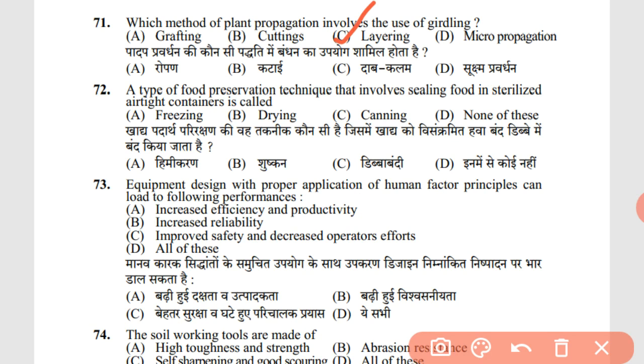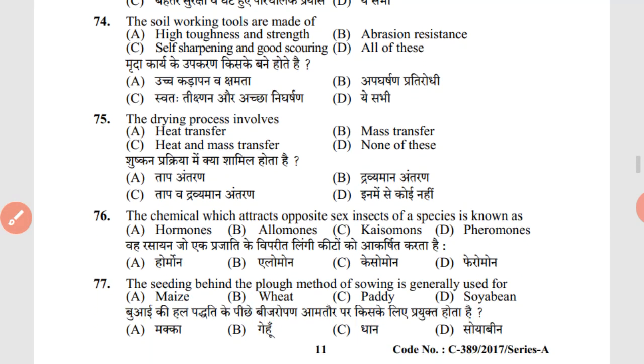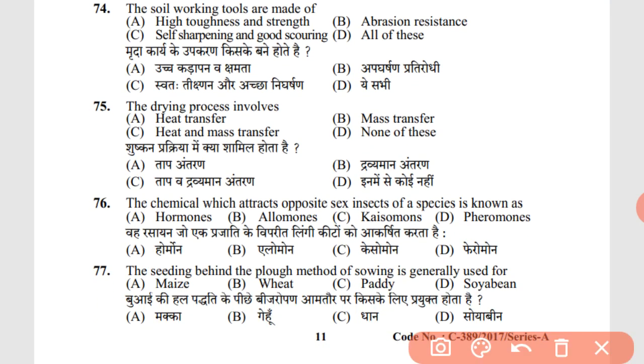72. A type of food preservation technique that involves sealing food in sterilized airtight containers is called canning. Equipment designed with proper application of human factor principles can lead to the following performances: increase efficiency and productivity, increase reliability, increase safety, and decrease operator effort. The answer is D, all of these. 74th question. The soil working tools are made up of materials with high toughness and strength, abrasion resistance, self-sharpening and good scouring, and D, all of these.